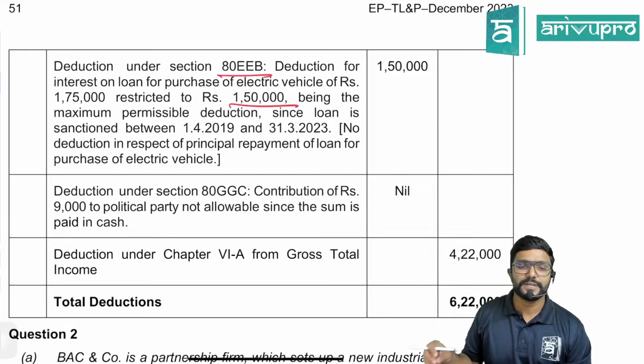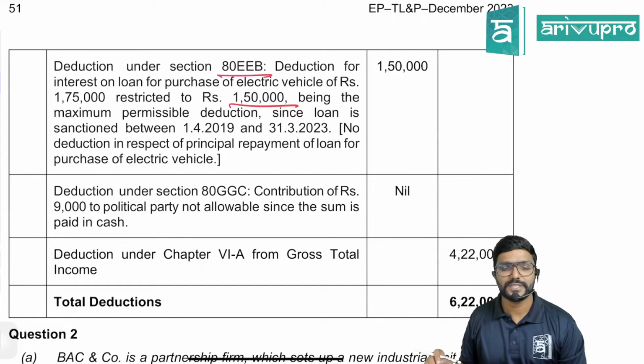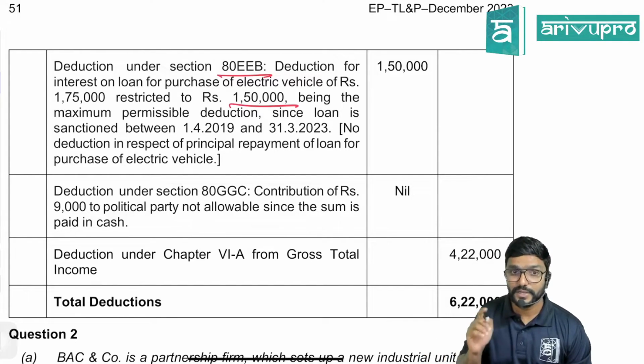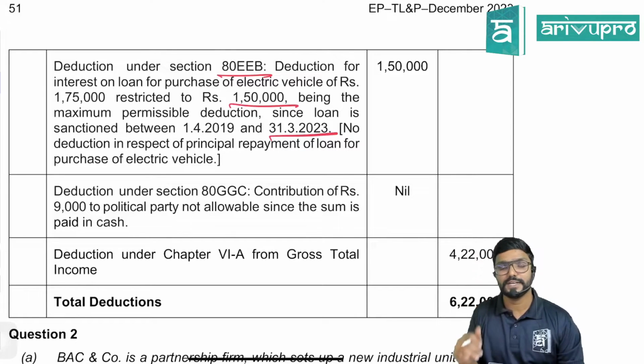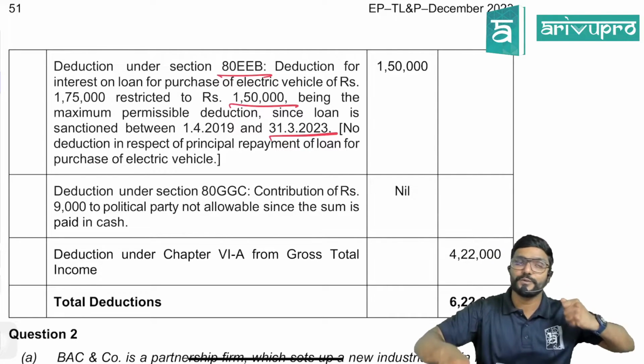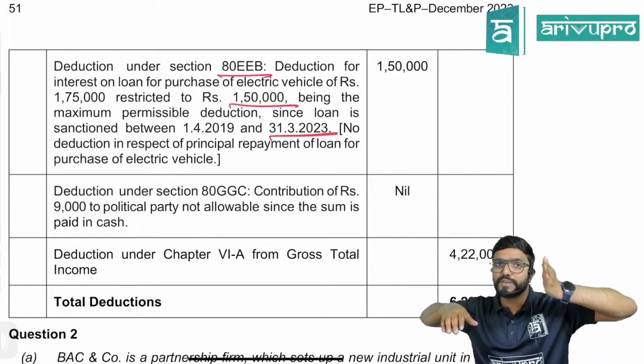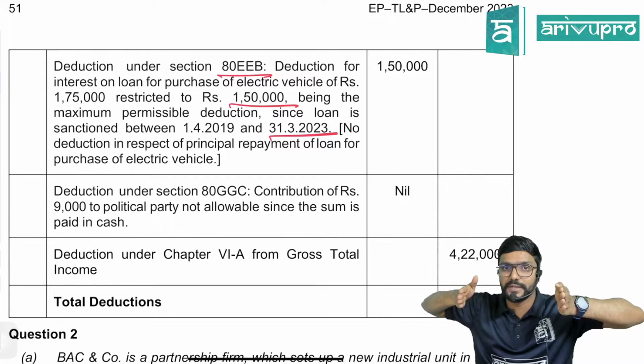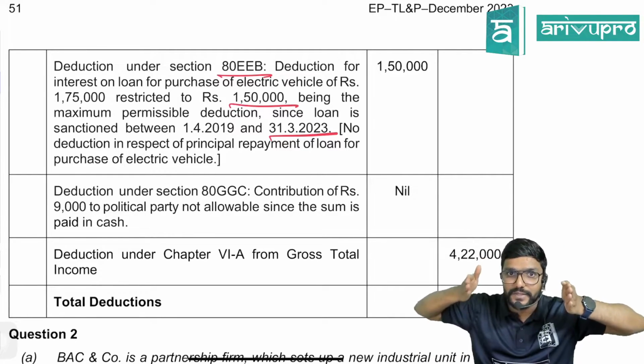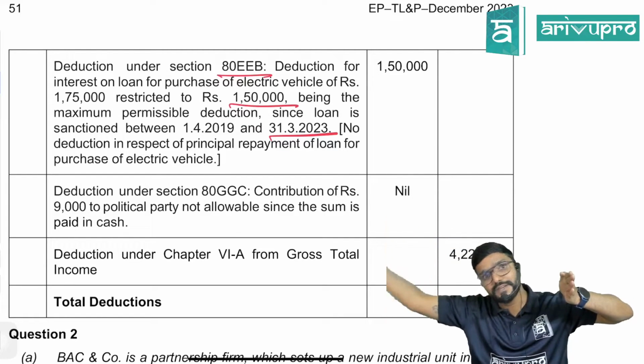No deduction in respect of principal repayment of loan for purchase of electric vehicle. Please be careful, this is for electric vehicle. Don't get confused. For the electric vehicle, you should have taken the loan between 1st April 2019 and 31st March 2023. If you have taken the loan in between this, you can claim interest deduction even after that.